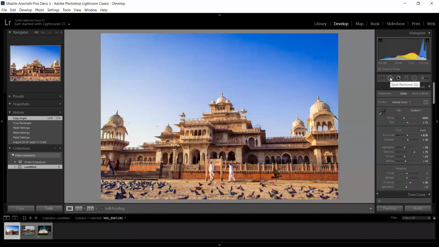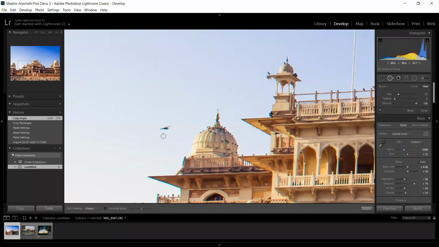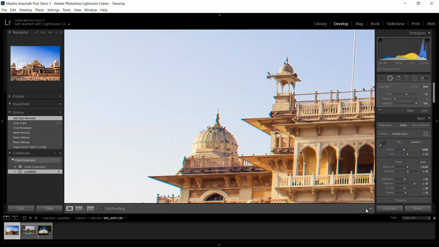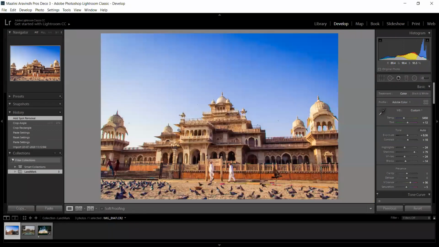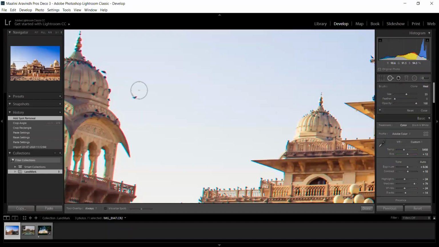The second thing is the spot removal tool. It is kind of similar to the healing brush tool in Photoshop. If you are not liking a certain portion of the image, you just click the spot removal tool and click on the place. I want to remove this crow from the frame. I click it and it will automatically remove it based on the surrounding area. I'm also removing this. I just click it, I remove it. That's all.